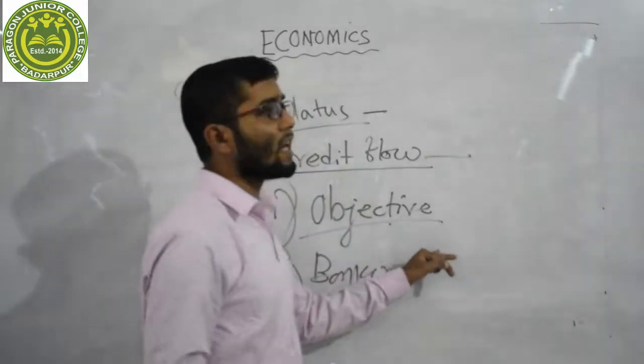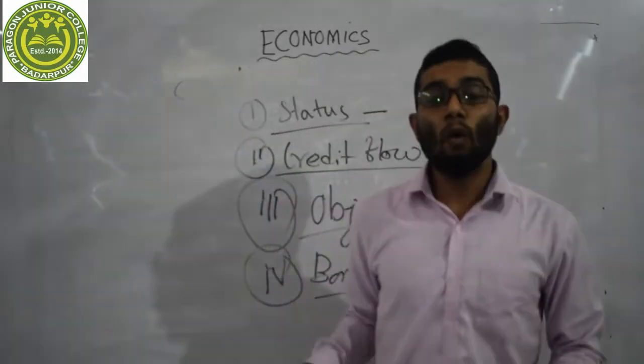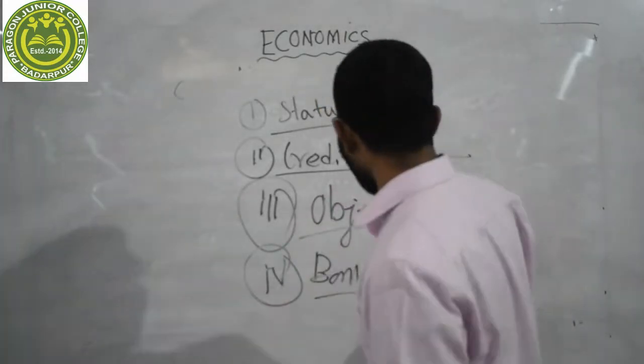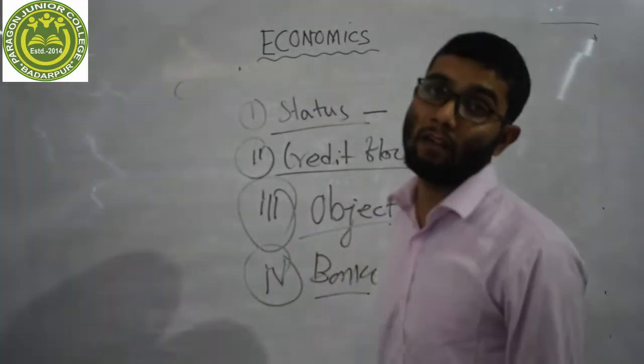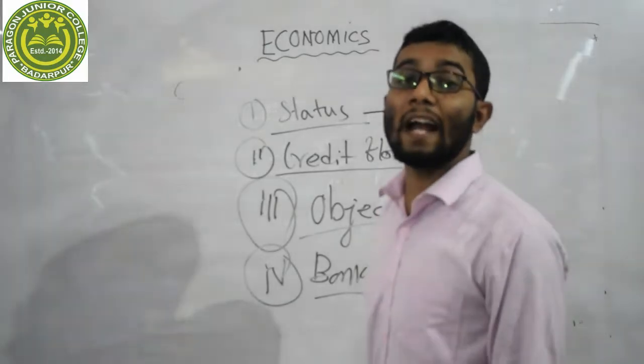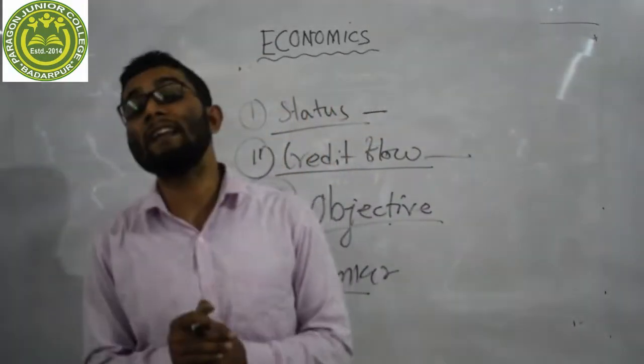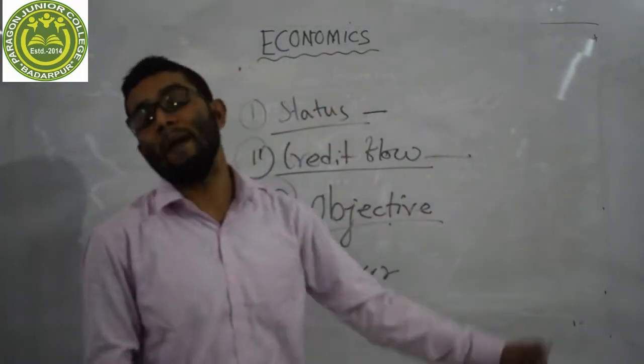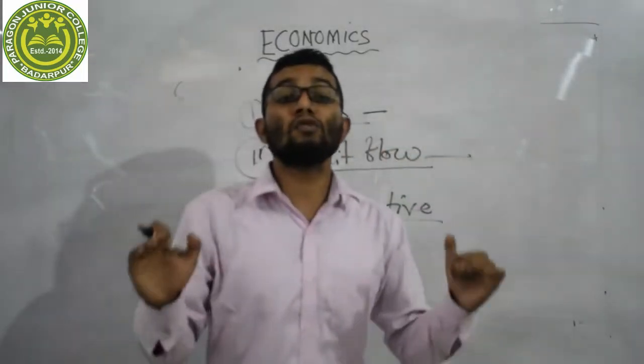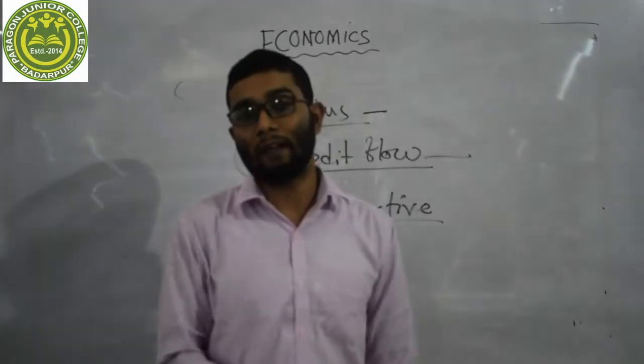But on the other hand, if we discuss the commercial bank, we will see that commercial banks are working under the central bank. They are obeying the guidelines of the central bank. Whatever guidelines, whatever orders are issued by the central bank, they have to obey. Commercial banks have to follow the guidelines of the central bank.